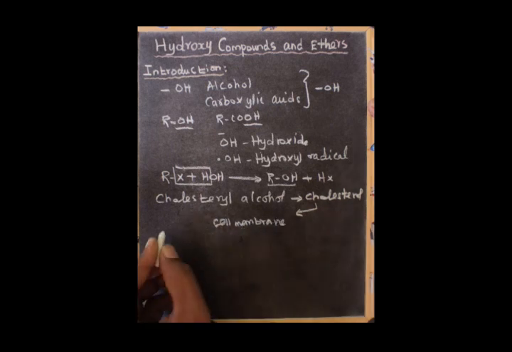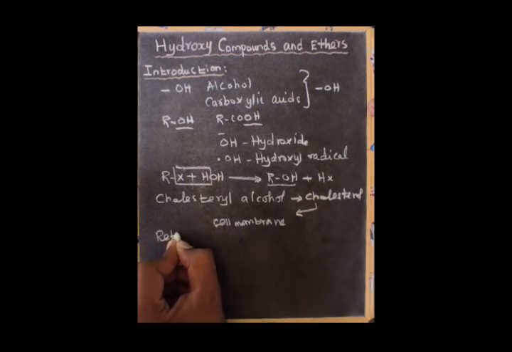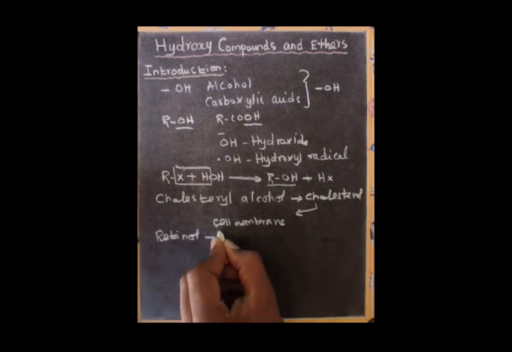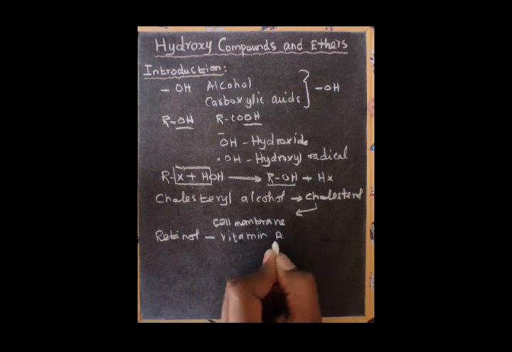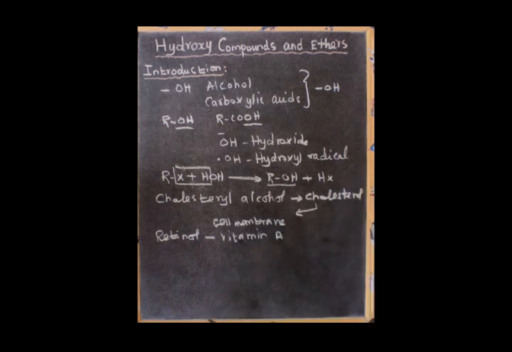Similarly, the next example is retinol, which is also known as vitamin A. Vitamin A is very important for our human body because it helps to improve the vision of the eye.